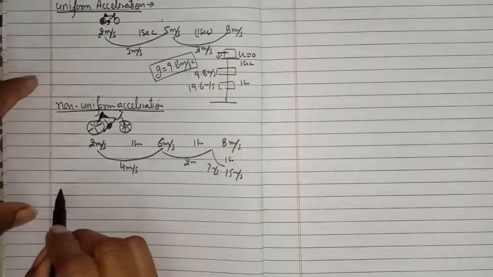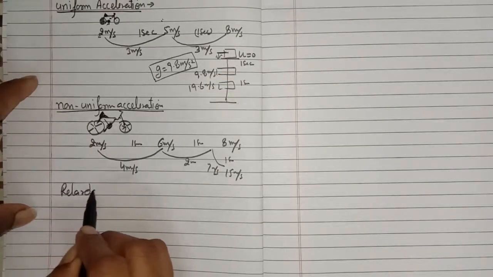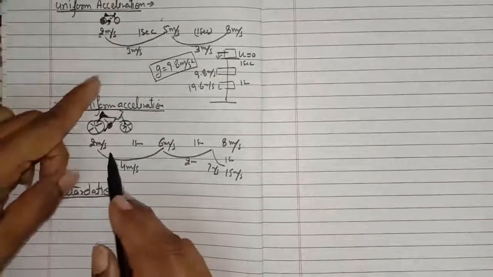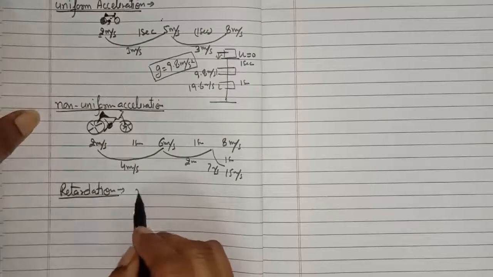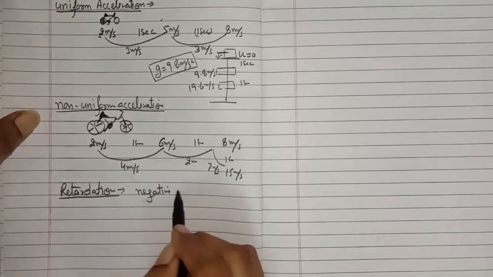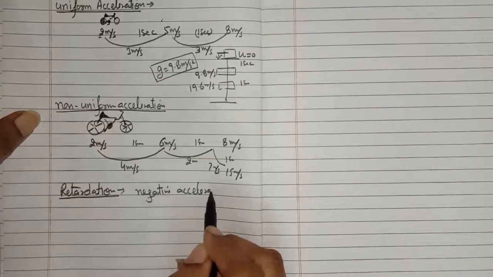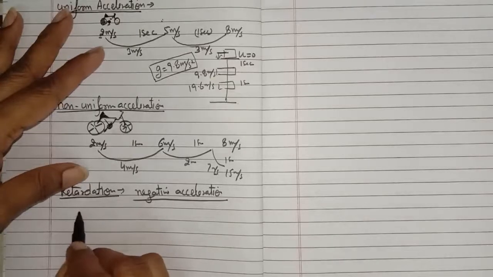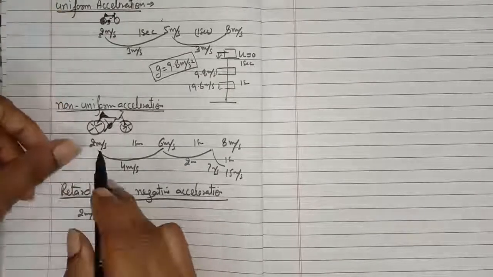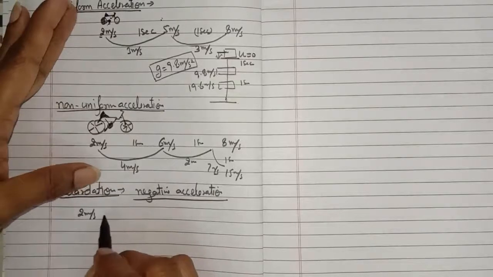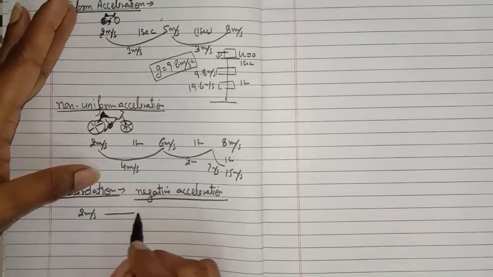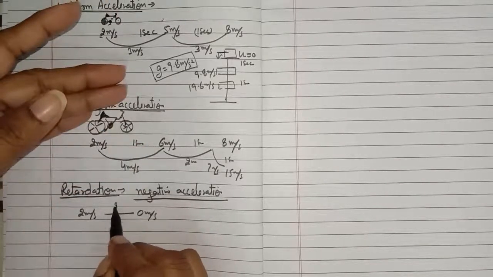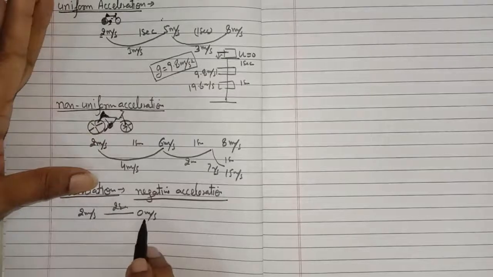After acceleration, you should know the retardation. Do you remember the retardation? Negative acceleration is called the retardation. Negative acceleration means, suppose a body is moving with an initial velocity of 2 meter per second. It's very convenient to take 2 meter per second, and its velocity now decreases to 0 meter per second in some time, like in 2 seconds. So now the velocity of the body is going to decrease.